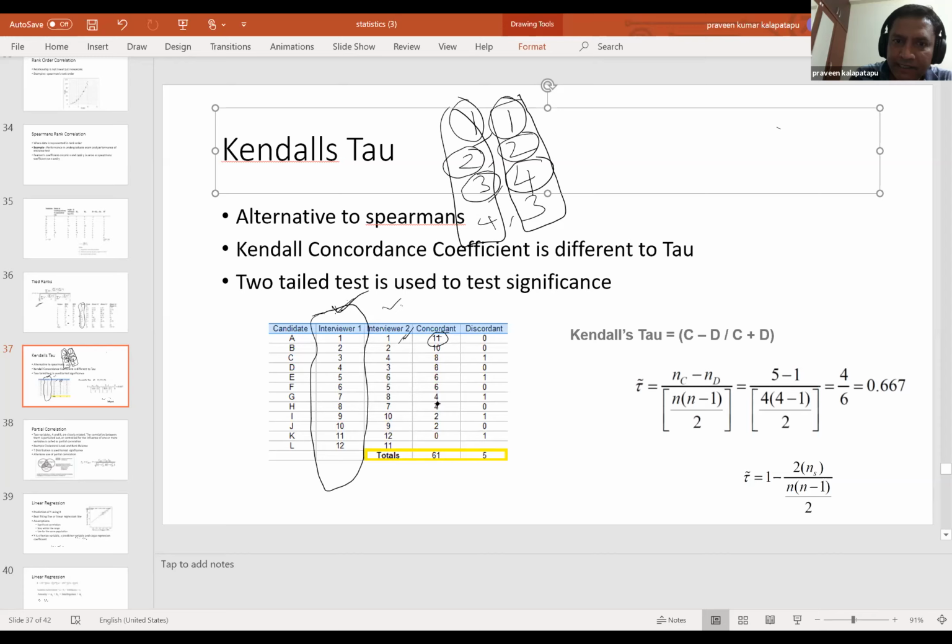Praveen, your audio was so choppy. Can you repeat what you are counting, the number of rows? Okay.